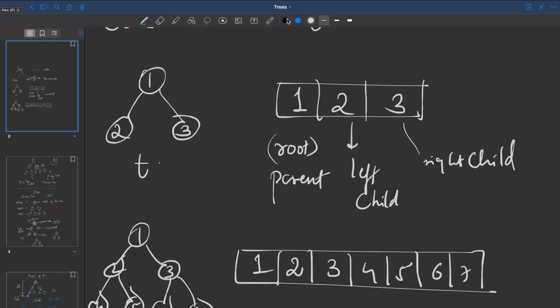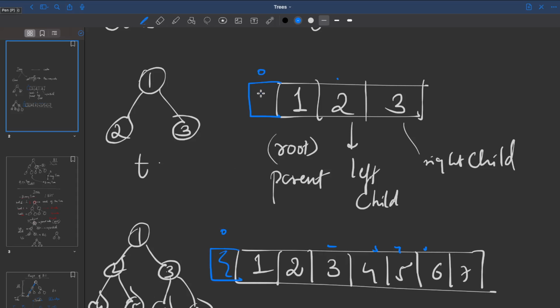Now, when it comes to arrays, we know the indices go from 0, 1, 2, 3, 4, 5, 6. This is how your indexes usually go. Now, when you're trying to store this tree, let's try to do an exception. Just for simplicity, we will always leave the 0th index empty.